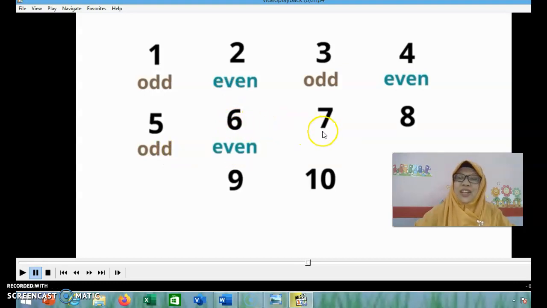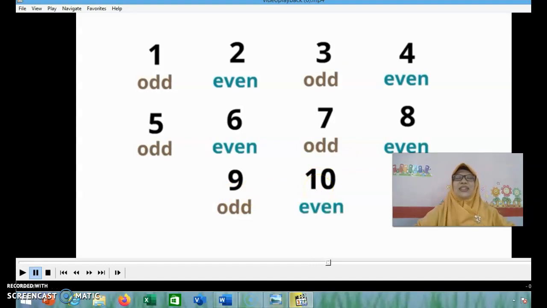Okay. And then 7, odd. And then 8, even. 9, odd. 10, even. Okay. There are the sequences ya, urutannya seperti ini. Odd, even, odd, even, odd, even.